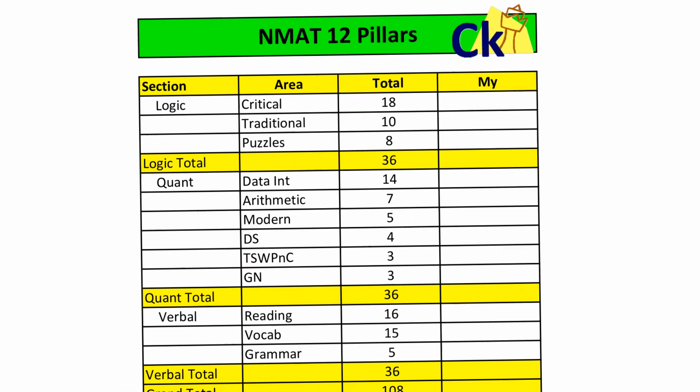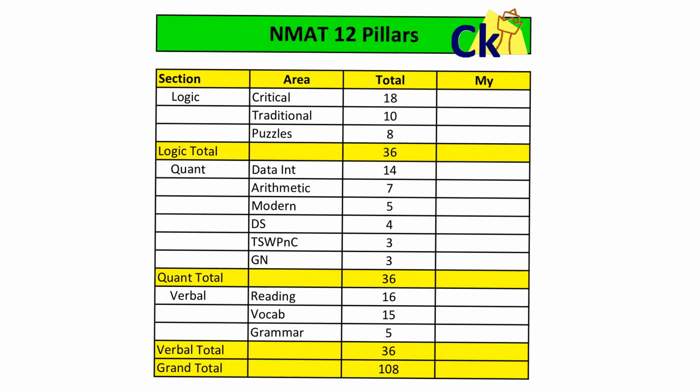I've divided the paper into 12 sections. Critical reasoning is the first section, 18 questions, half of the paper is critical reasoning. That's a major change in the NMAT exam. Traditional logic 10 questions, puzzles 8 questions, quant data interpretation 14 questions, DI and data sufficiency combined is almost again half of the paper. Then arithmetic, modern maths, time, speed, distance.